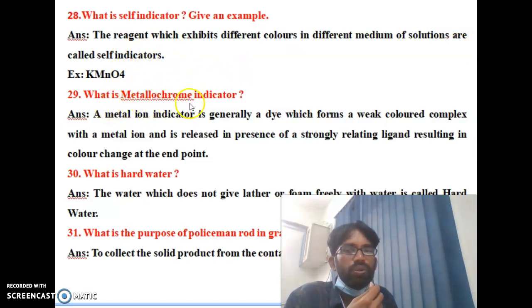What is a metallochromic indicator? A metal ion indicator is generally a dye which forms a weakly colored complex with a metal ion, which is released in the presence of a strong chelating ligand, resulting in a color change at the end point. So that is called a metallochromic indicator.